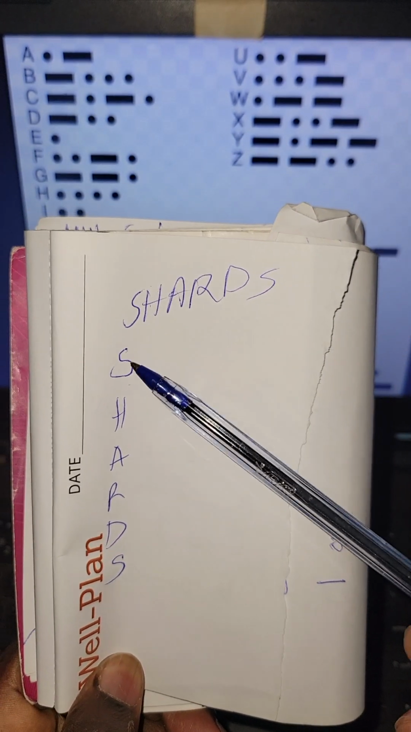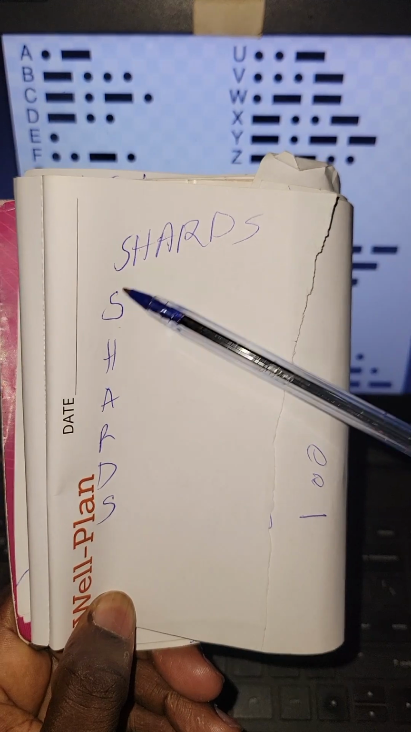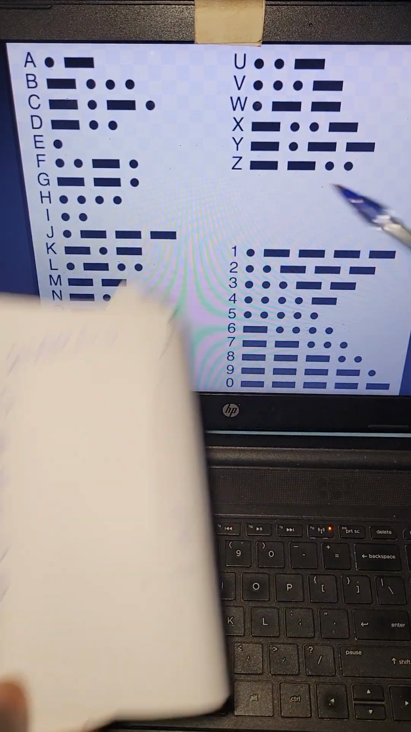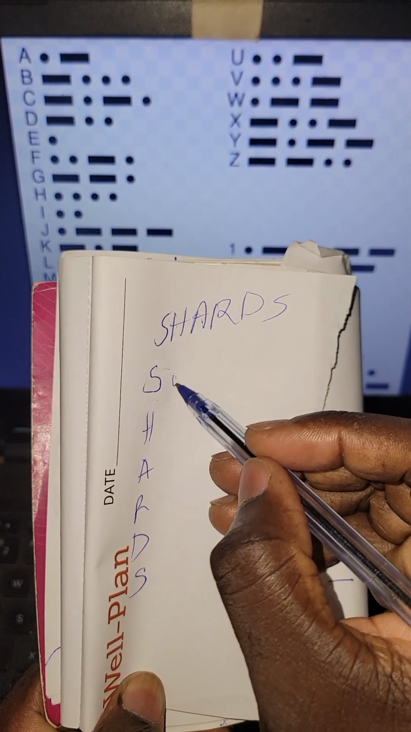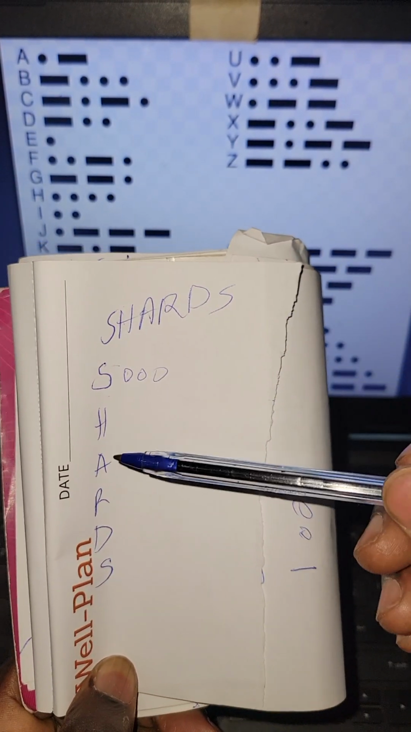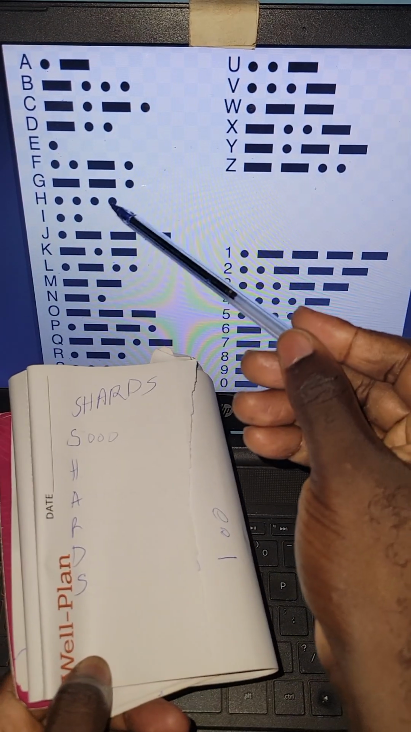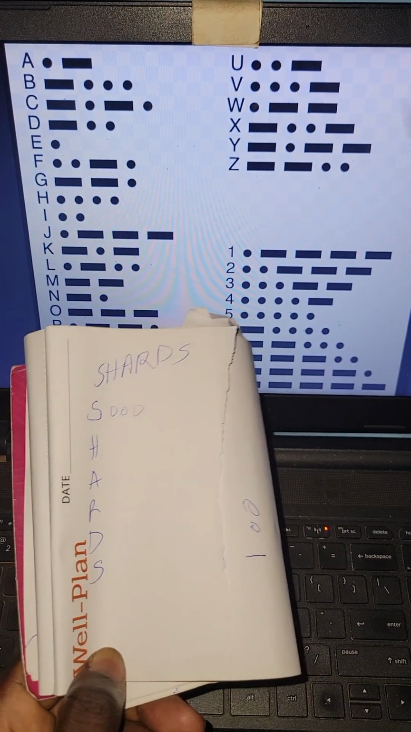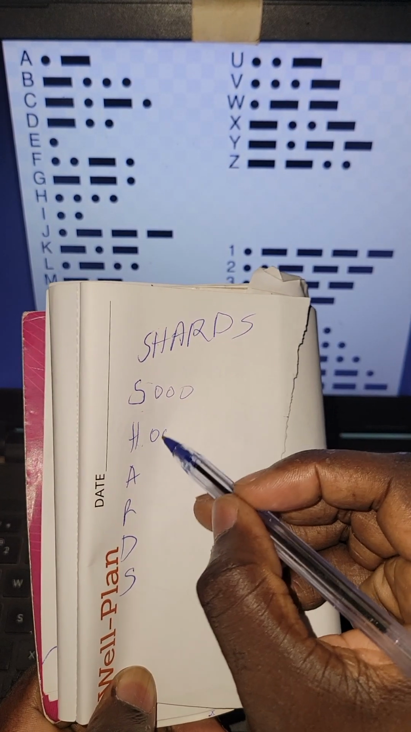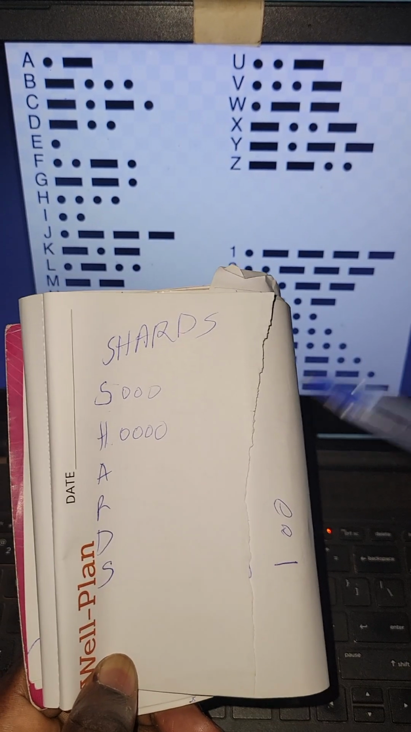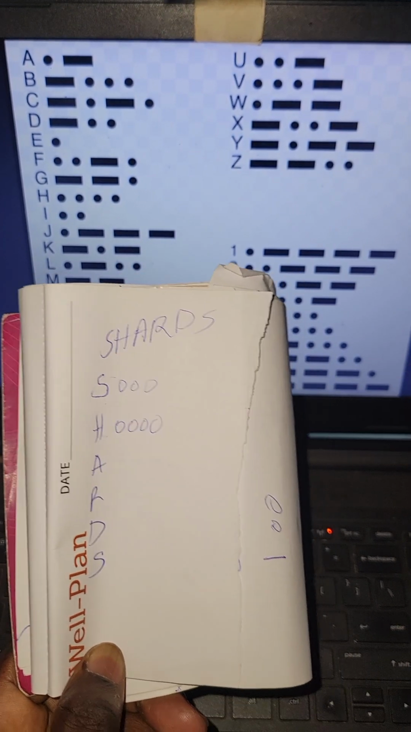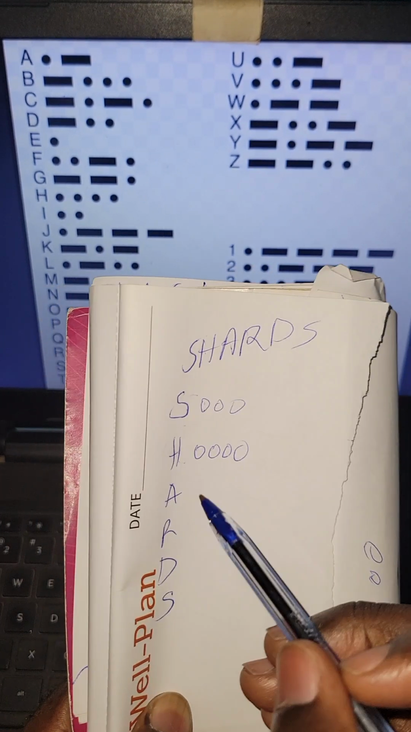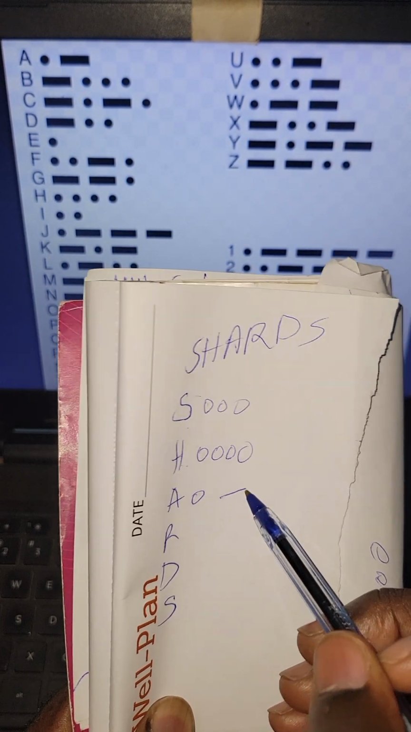Okay, we start with S, which is this. Tap, tap, tap. Then H is here. You tap 4 times. Tap, tap, tap, tap. Then A is here. Tap, long press.